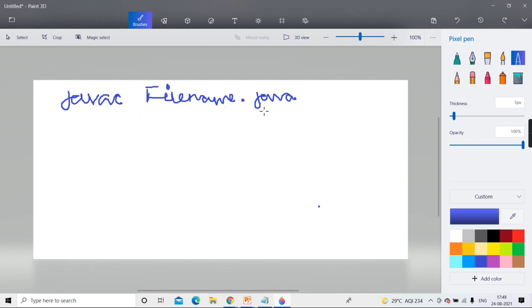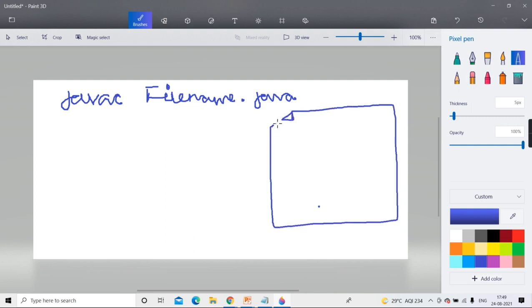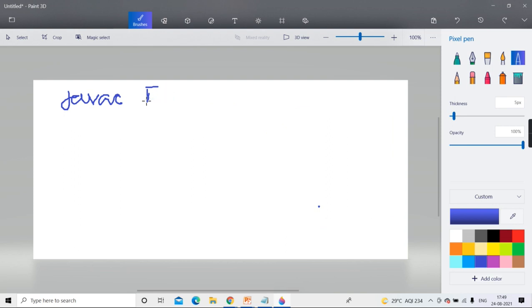See, javac filename.java. This is one source file. Lots of basic things like this are asked in interviews.